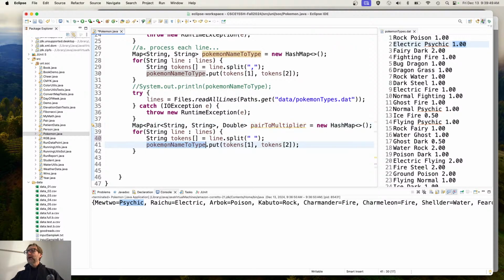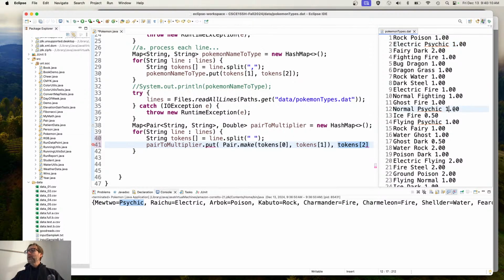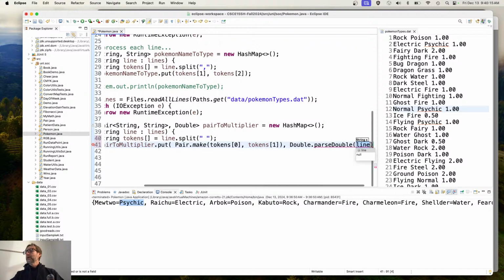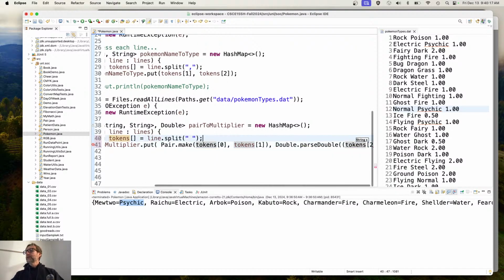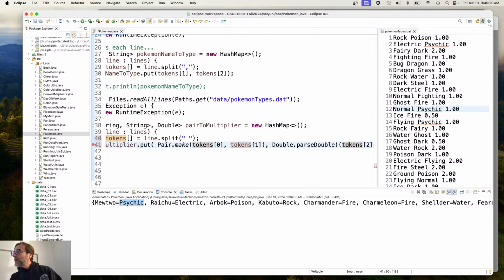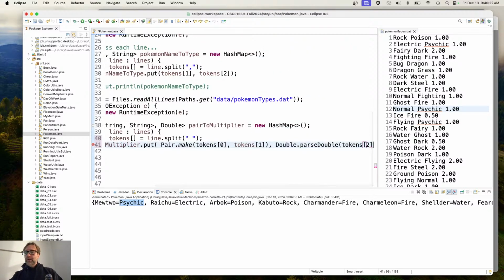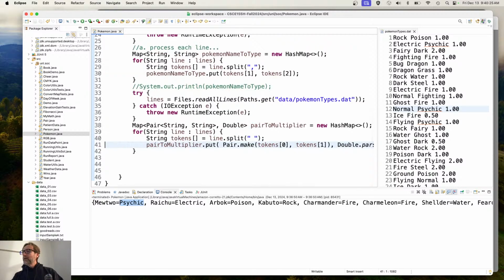And then the pair to multiplier here is going to be a pair.make tokens. The first token is going to be at 0. The second token is going to be at 1. And then that will map to the final token, tokens of 2. But remember that that's going to be a double. So how do I convert that string into a double? Dot parse double into tokens sub 2. There we go. And is that good? Yep, there we go.